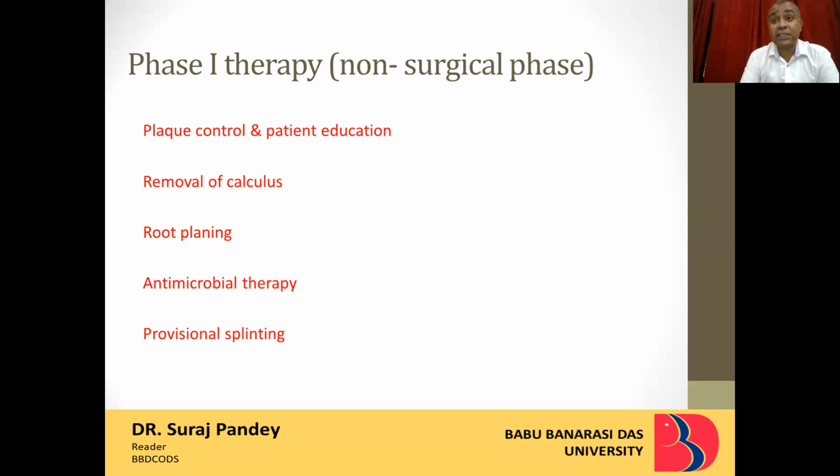It is also called the hygienic phase because we make the patient realize the importance of hygiene in this phase. It is also called the etiologic phase, because we remove the basic etiology of gingival inflammation or periodontitis, the plaque and calculus. It is also called cause-related therapy. So all these are several names of phase 1. A short note on phase 1 can come on any of these names, right?